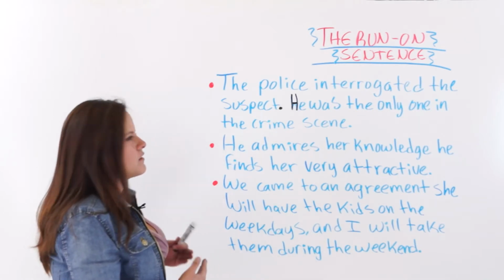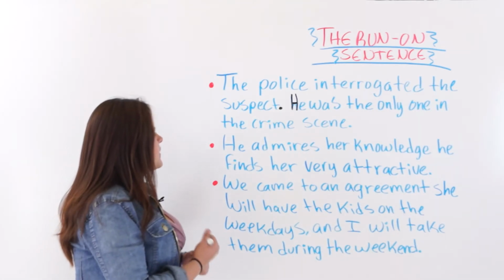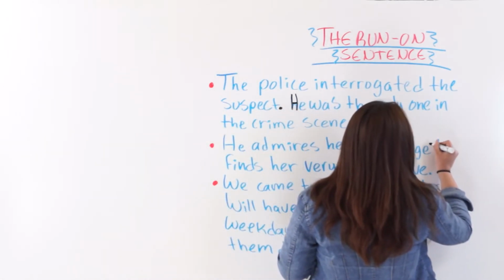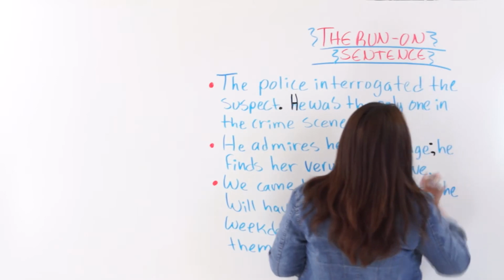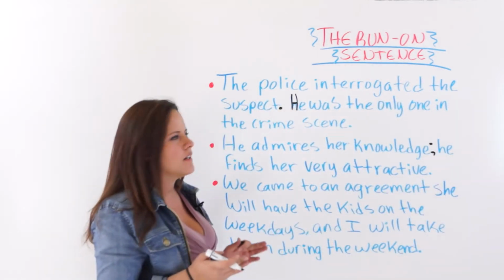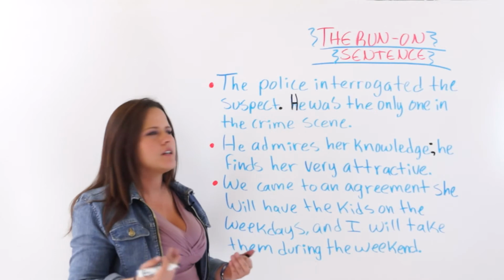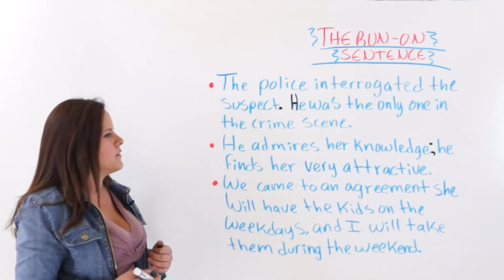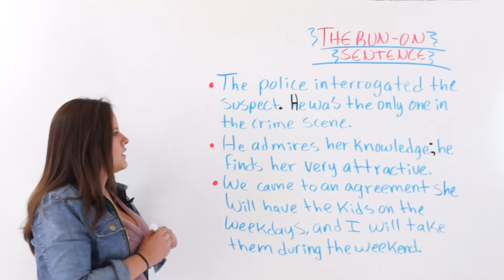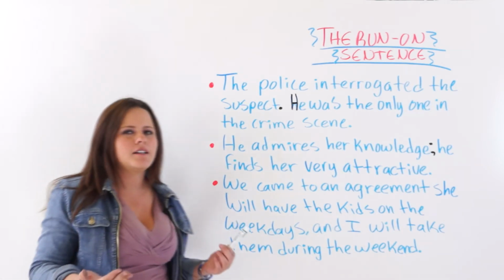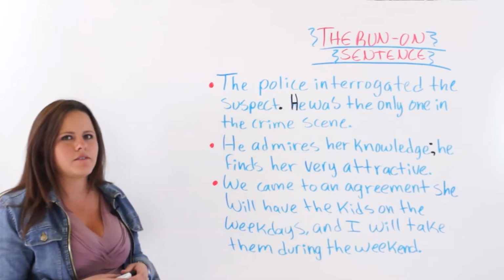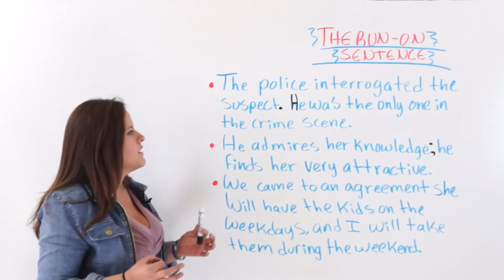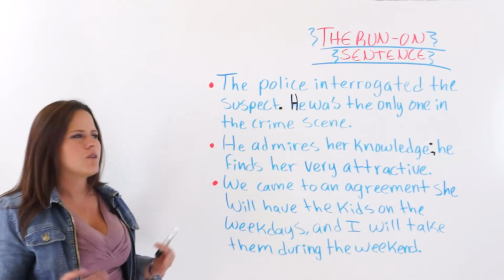It doesn't look well. So, he admires her knowledge. You could add, I would recommend a semicolon for this one. Why? Because they are directly related. A semicolon tells you, keep reading, there's more. He admires her knowledge; he finds her very attractive. Or you could say, he admires her knowledge and he finds her very attractive. So that's how you get rid of a run-on sentence and make sense in your writing.